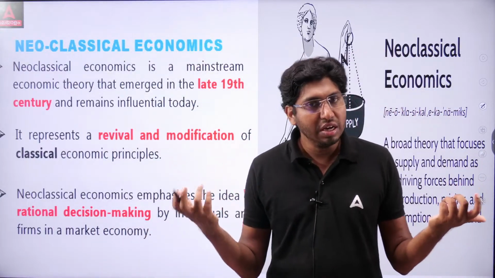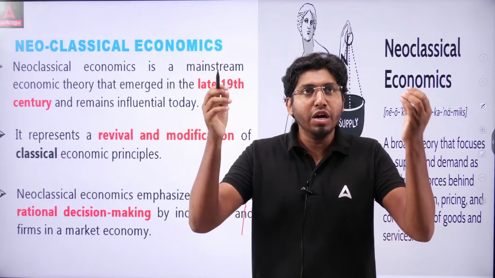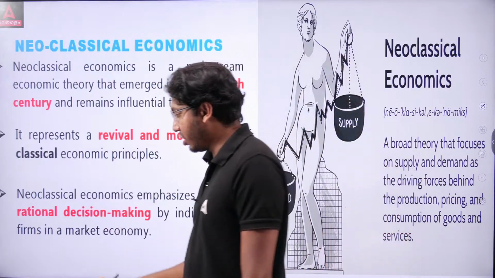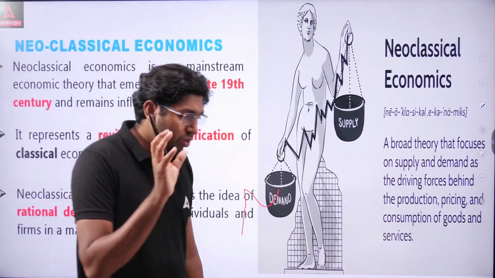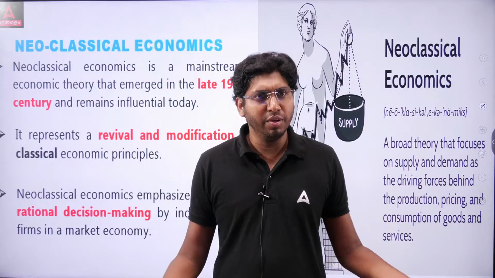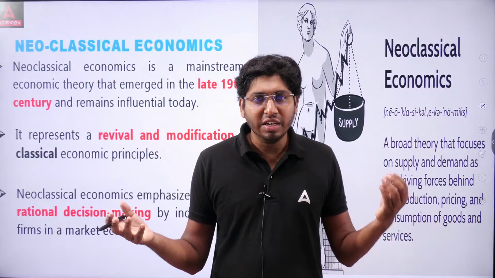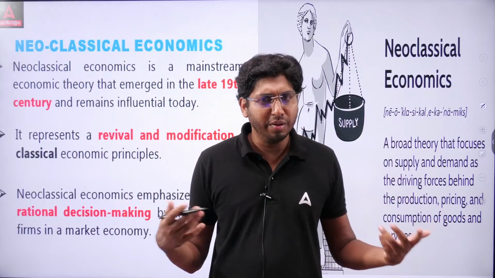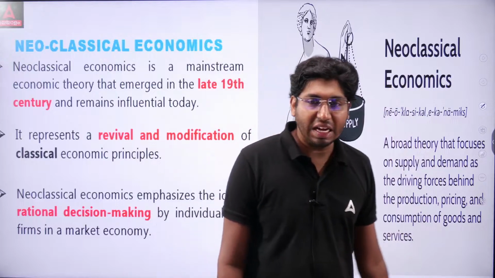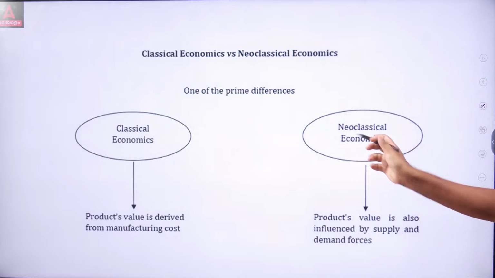If the demand is high, sometimes the price is high. When the demand is low, then the producers may reduce the price to increase the demand. This is neoclassical economics, their view. The market is determined by supply, demand and the price. If the price is low, then people may consume more. If the price is more, people start decreasing their use of products, whatever they need. So they focused on rational decision making. Remember this.